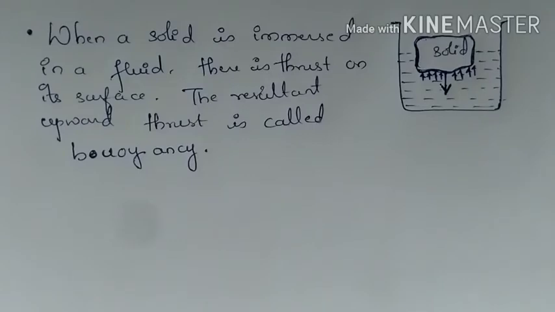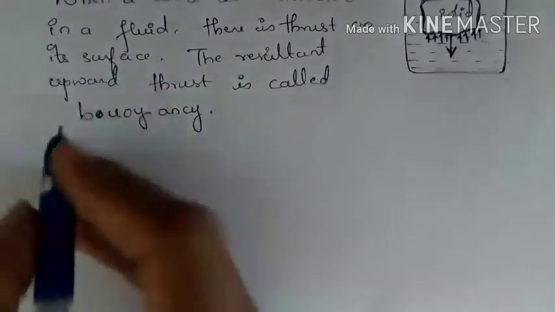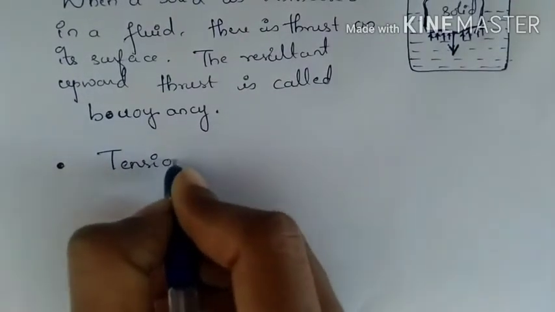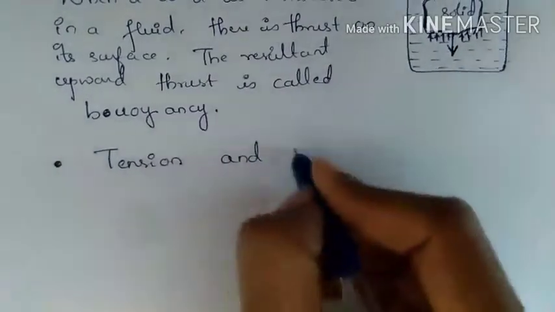So which are those? You can see normal reaction, friction, buoyancy, viscous force and air resistance. All these are the contact forces. Next, other two common forces in mechanics would be the tension and spring force.